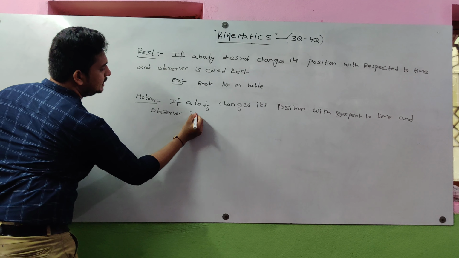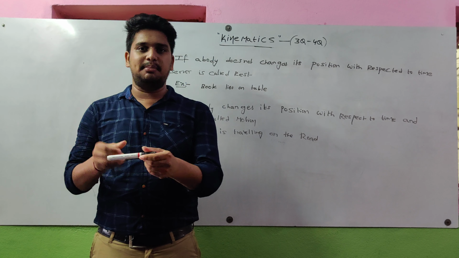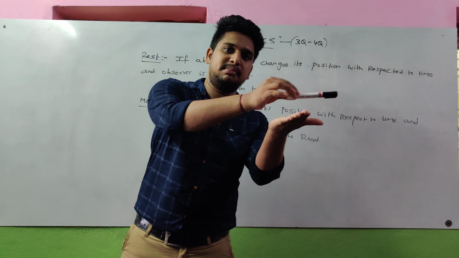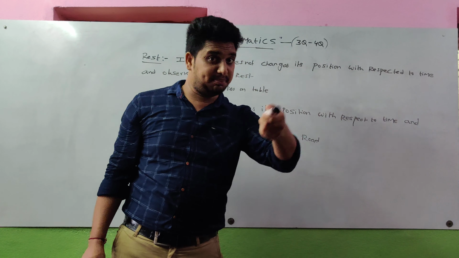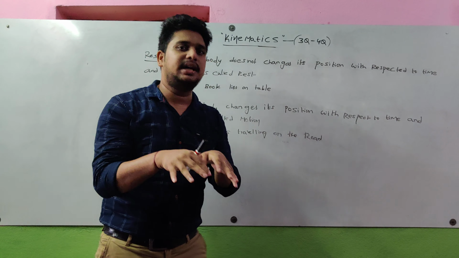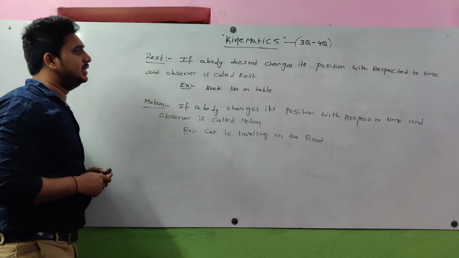Let us consider a car traveling on the road. Now the time is 7 a.m., and the position of the car is at one place. After 8 a.m. it is displaced. After 9 a.m. it is somewhere else, and at 10 a.m. somewhere else. That means the position of the car changes with respect to time and observer. That is called motion. Simple thing: if the body position does not change, it is rest; if the body position changes with respect to time and observer, it is motion. So now the third one is how rest and motion are relative to each other.